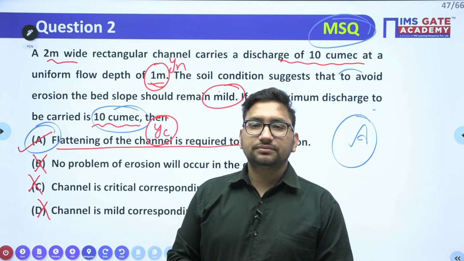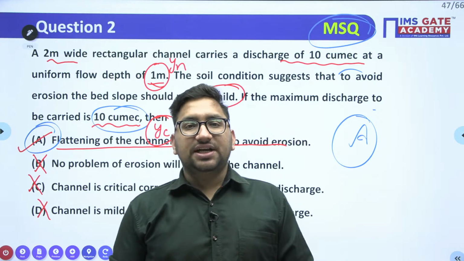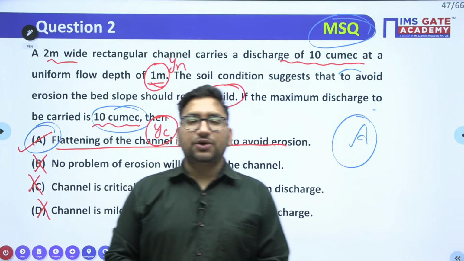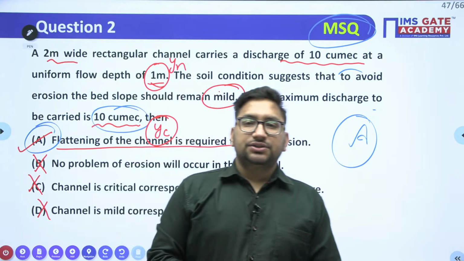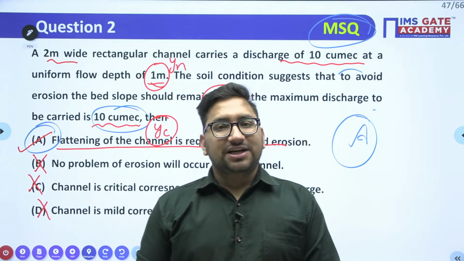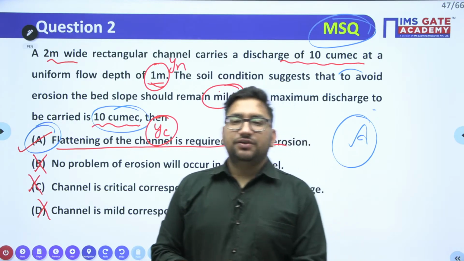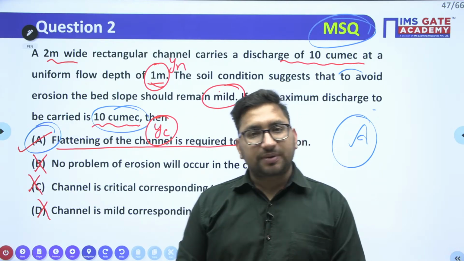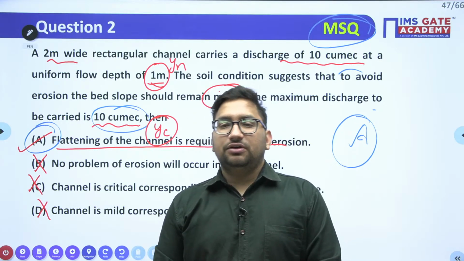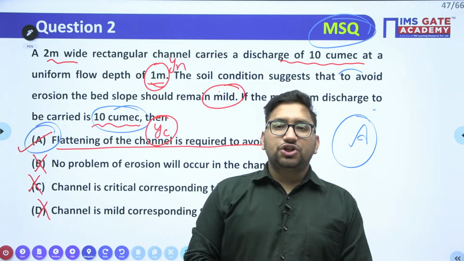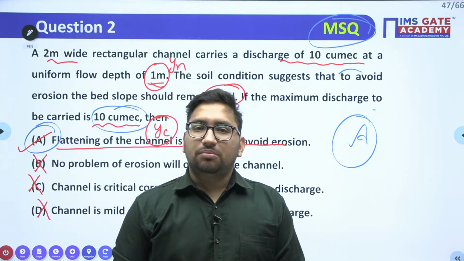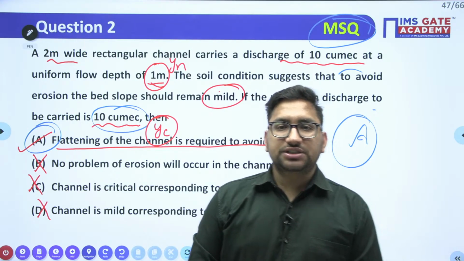Clear? I hope it is clear. Is this clear to you? Right, so this is all about the session. We will keep this particular session up to this point only.